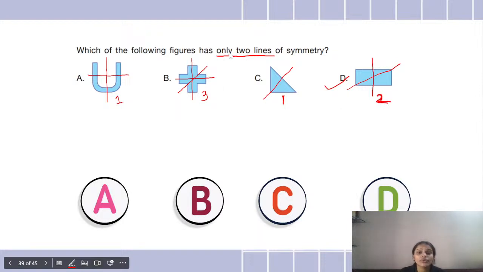Okay, they have asked that only 2 lines. This plus sign has 3 lines of symmetry. So I cannot select the option B. All right. So children, I hope you all have understood. Is it clear? Okay, great.